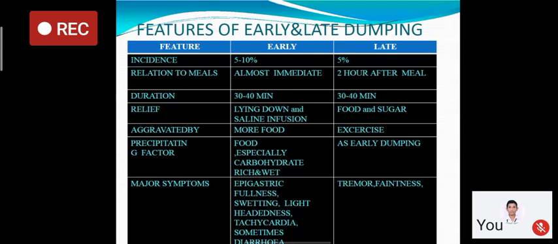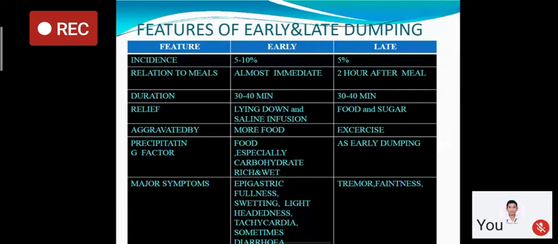In this table, this is an important table. Early and late dumping syndrome incidence is 10% early and 5% late. In relation to meals, early dumping occurs immediately after meals. Late dumping occurs 2 hours after a meal. Both last for 30 to 40 minutes.